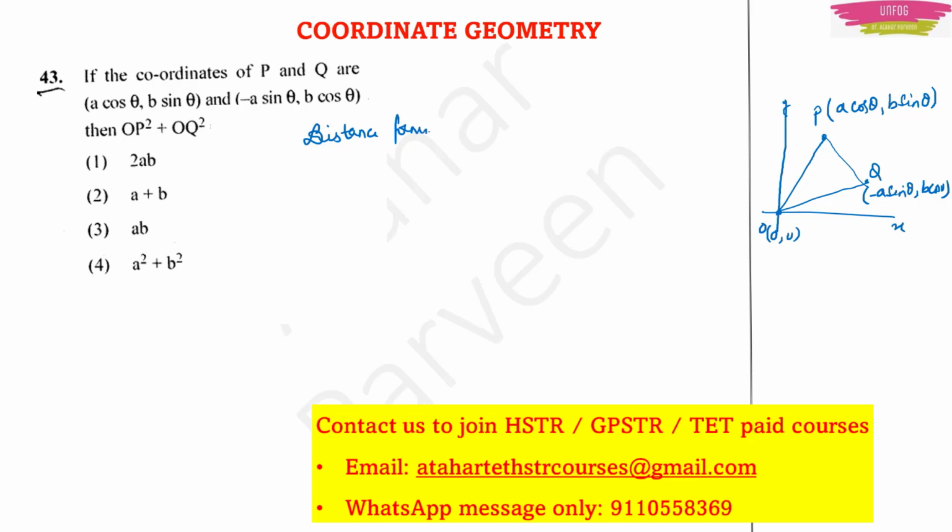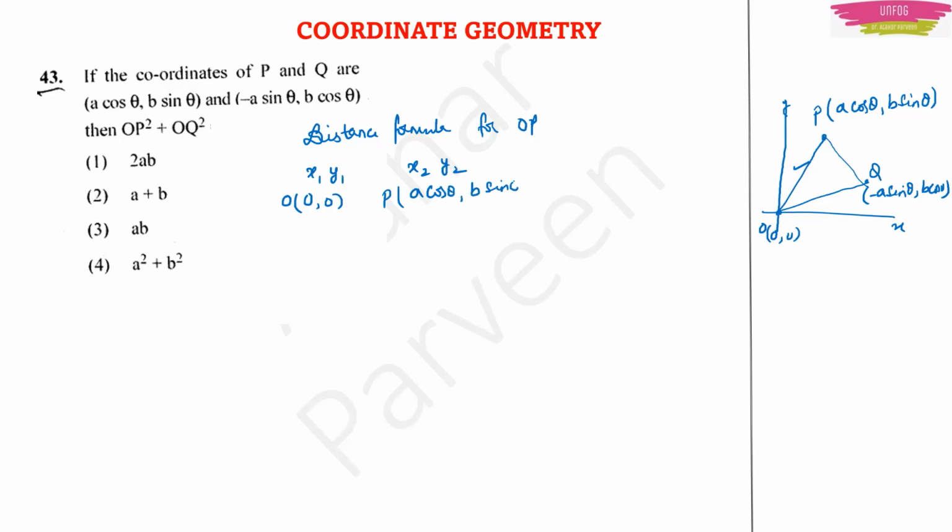So according to the distance formula, for OP, this line, you have x1, y1, x2, y2, and for the origin it will be 0, 0, and for P the coordinates are A cos theta, B sin theta.